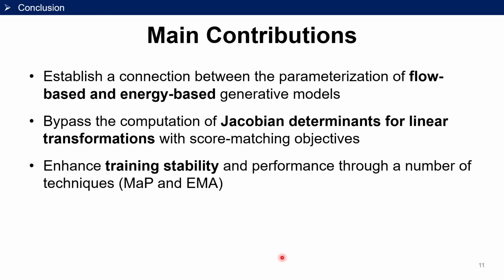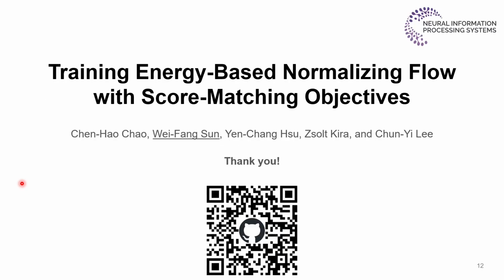To sum up, this paper has three main contributions. First, we establish a connection between the parameterization of flow-based and energy-based generative models. Second, we bypass the computation of Jacobian determinants for linear transformations using score matching objectives. And finally, we enhance training stability and performance through a number of techniques, such as match after preprocessing and exponential moving averaging. Thanks for listening.